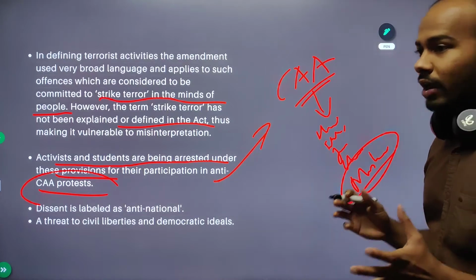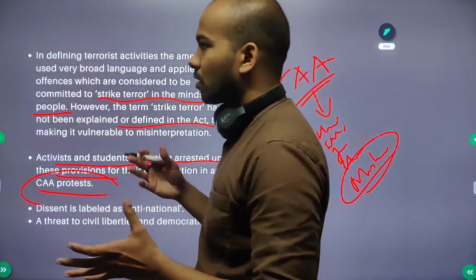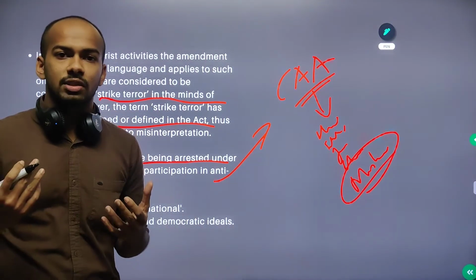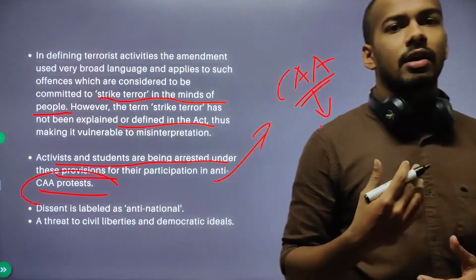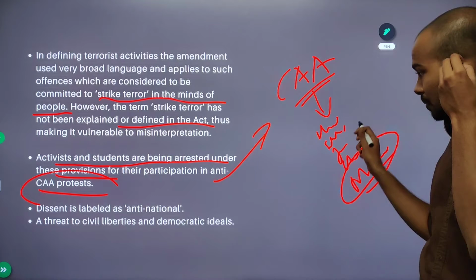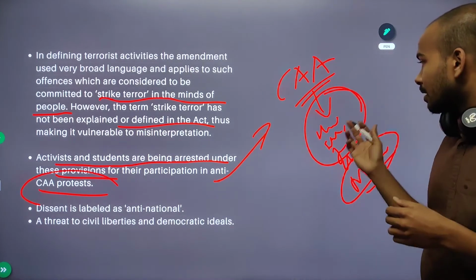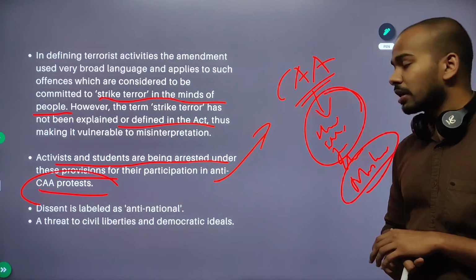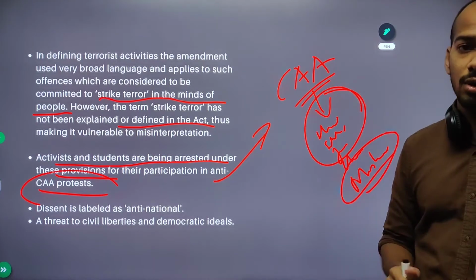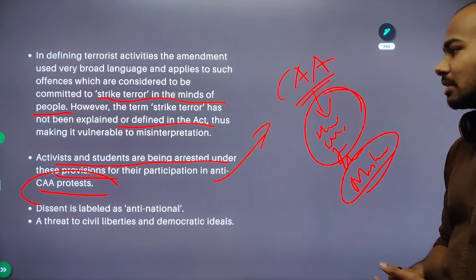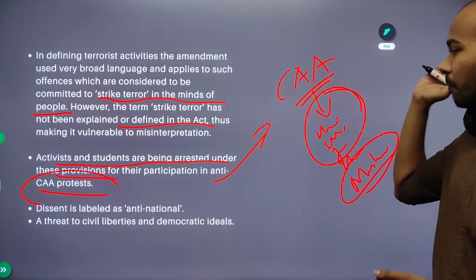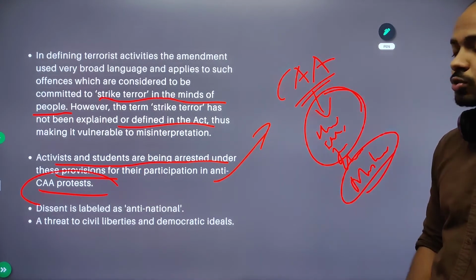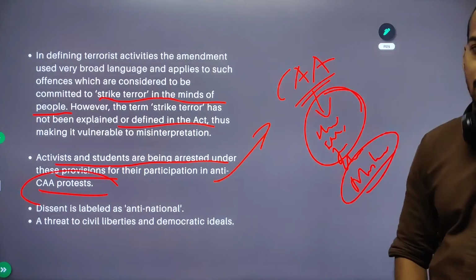So when Rohingya refugees want to take up the citizenship of India, it's not possible. But for these people, the protocol they have to follow in order to get citizenship has been eased. So against this law, there have been students protesting, and activists protesting.